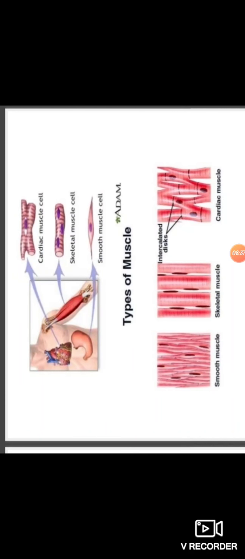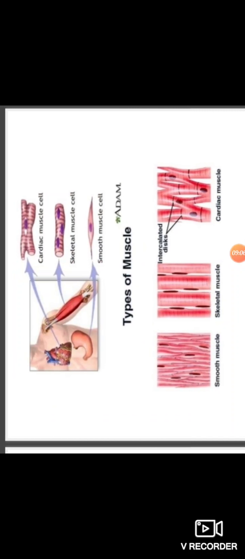Observe here: skeletal muscles, smooth muscles, cardiac muscles. So how are the muscles arranged? First one is the smooth muscle, second one is the skeletal muscle and third one is the cardiac muscle.